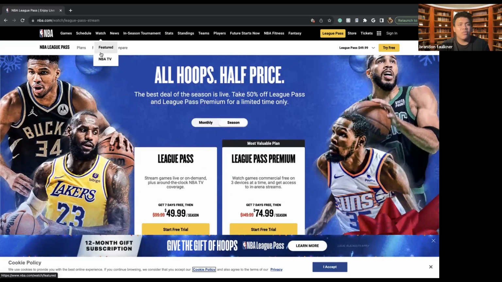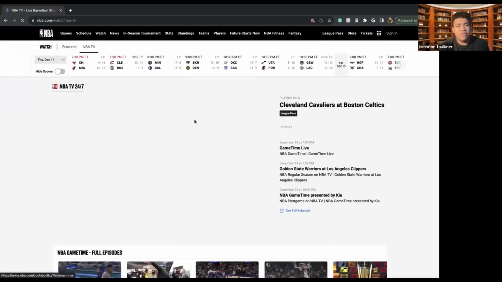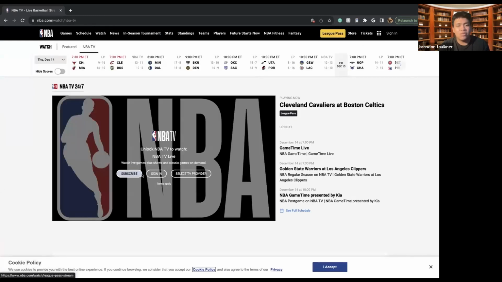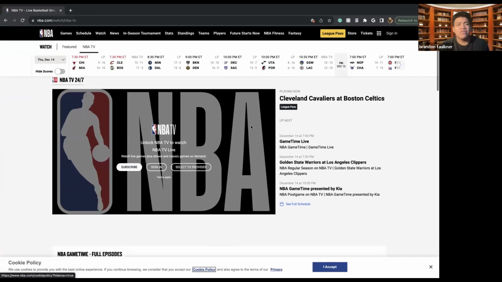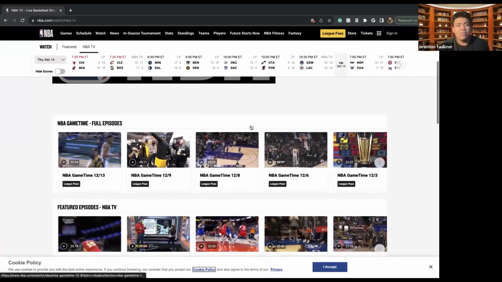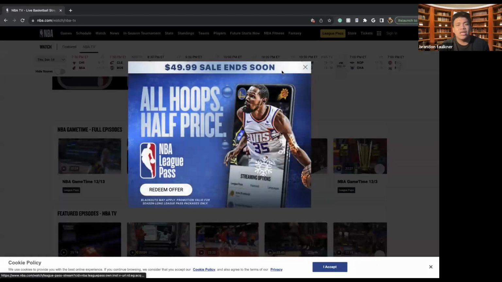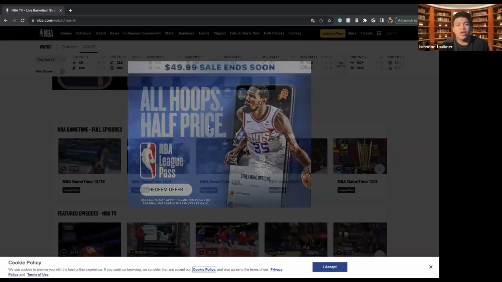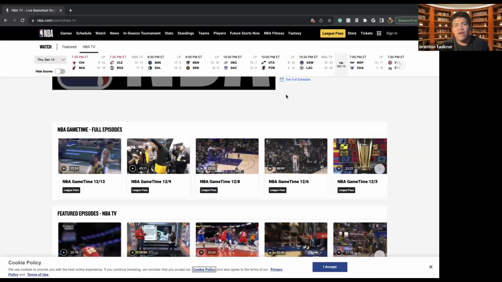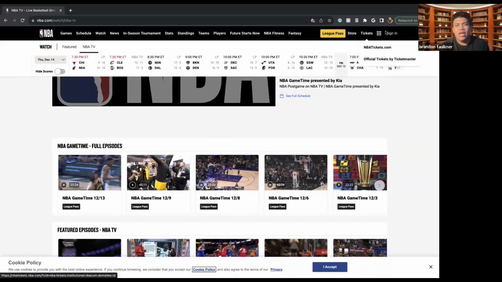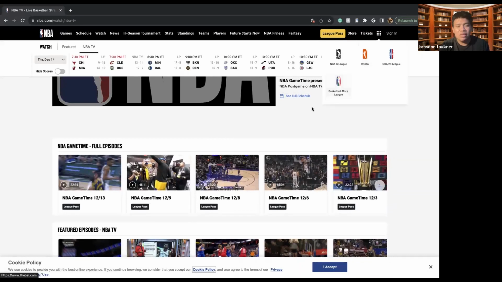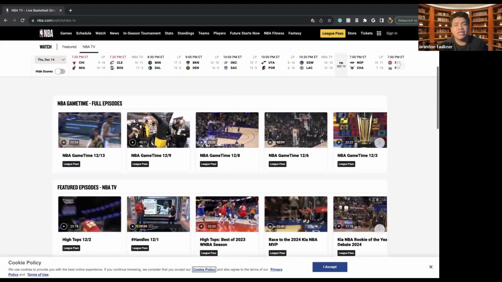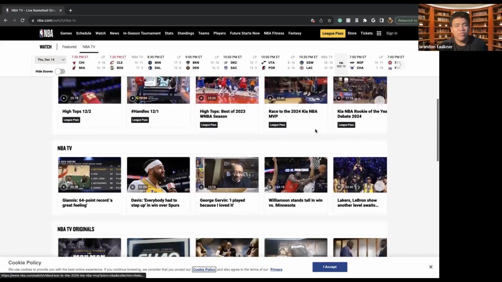So this means if I were to go to the NBA TV function, I'd be able to subscribe, sign in, select my TV provider, and then the NBA Pass would allow me to watch the games that are occurring and would allow me to have my own profile set up and other things like that. So the League Pass is something that you may be interested in if you're an avid fan of basketball.